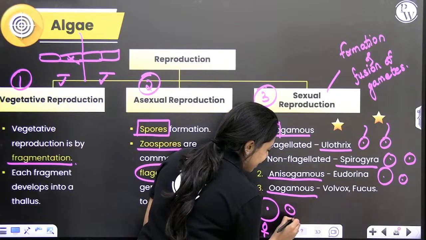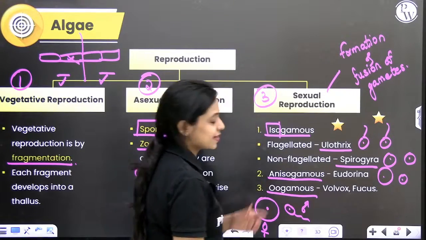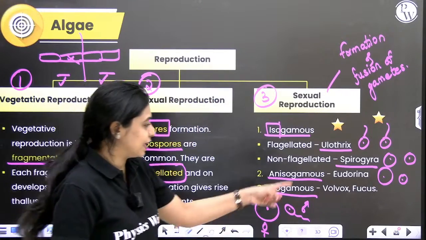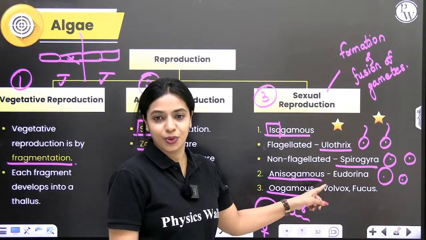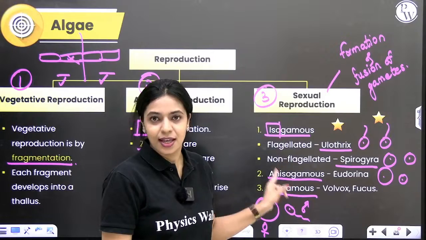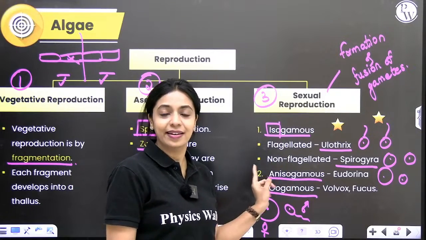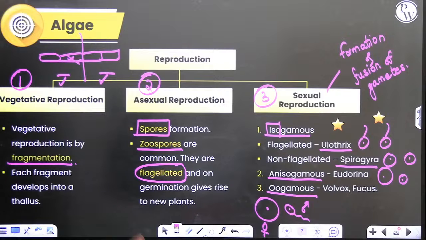You have a male gamete that is relatively small, which is motile. This is oogamous. Oogamous can be seen in Fucus and Volvox. Anisogamous can be seen in Eudorina. Isogamous flagellated Ulothrix. Isogamous non-flagellated Spirogyra. These have to be clear. You have to remember this very clearly.